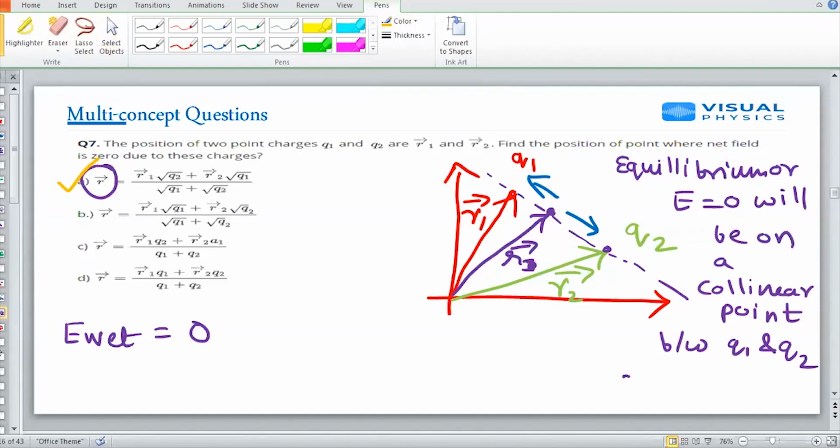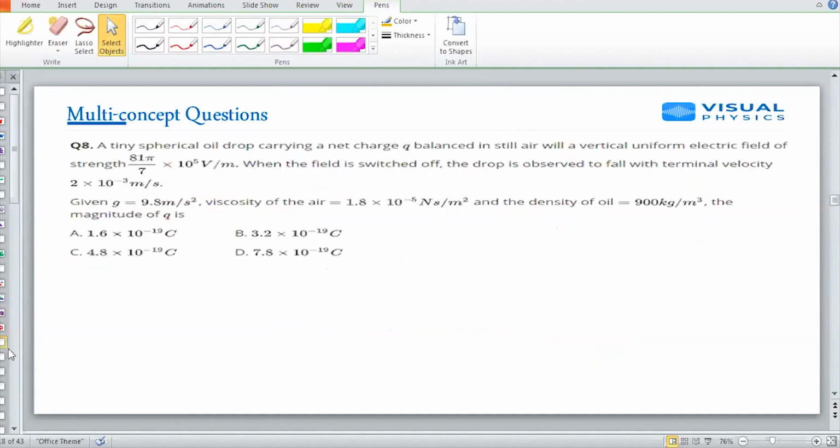Next, question number 8. A tiny spherical oil drop carrying a net charge Q is balanced in still air with a uniform electric field. Now, when the field is switched off, the drop is observed to fall with terminal velocity. Again, terminal velocity we have studied in fluid mechanics, Stokes law. So here I first have to understand that the charge is balanced when the electric field is there. So Q into E is equal to M into G.